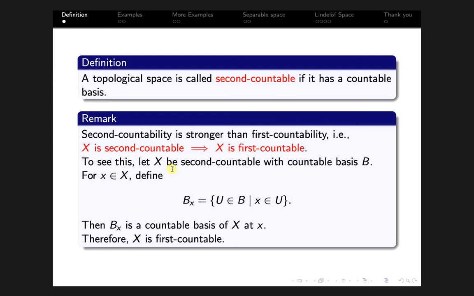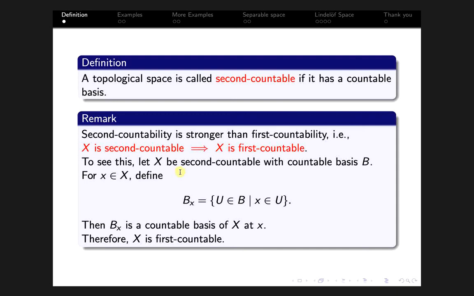To show this, let X be second countable with a countable base B. So as it is second countable, we have some countable basis B, and we show that X is first countable.